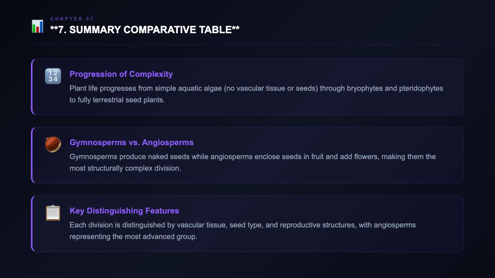Gymnosperms, including conifers, are fully terrestrial with dominant sporophytes and vascular tissues, producing naked seeds. Angiosperms, the flowering plants, are the most complex, with dominant sporophytes, vascular tissues, seeds and fruit, and flowers for reproduction. This division includes most modern plants.